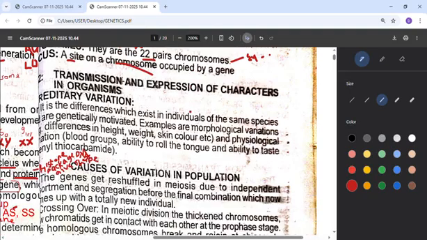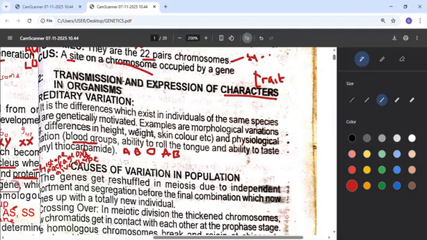Now there's something we call transmission and expression of characters in organisms. So some characters are being transmitted. Another name for character is trait. Every human being has a trait, a character, or many characters, not just one. The blood group is a character. That means maybe you are blood group A, blood group B, blood group O, or blood group AB. So all these are characters in humans.